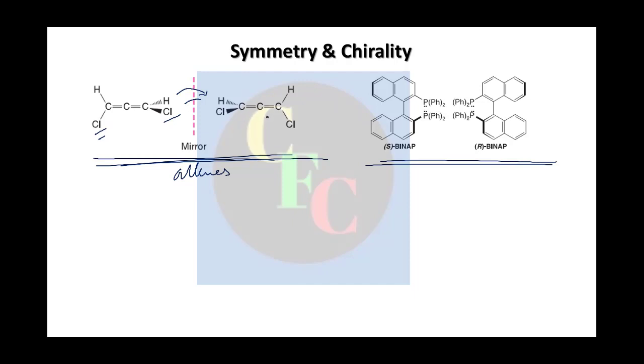Suppose you say that if you just flip it, then you can superimpose it with this one. You can superimpose this hydrogen with this one. The carbons will also be superimposed, but see, this chlorine will go here and this hydrogen will come here. So they are not superimposable. So they are also enantiomers.